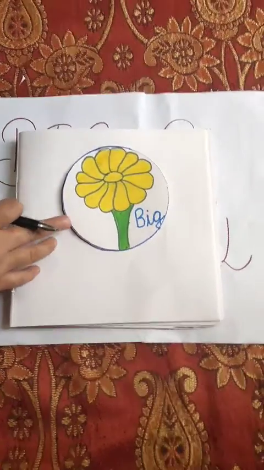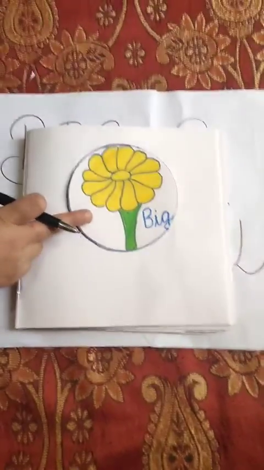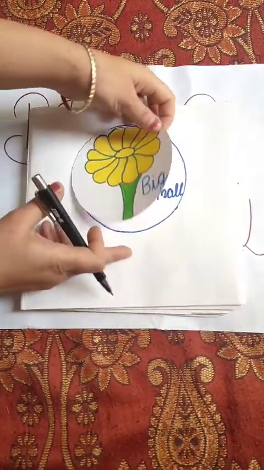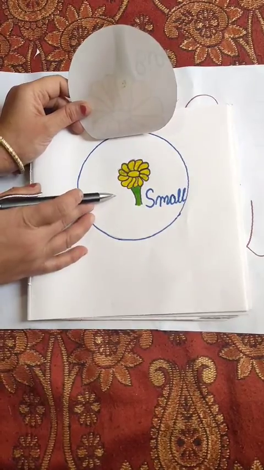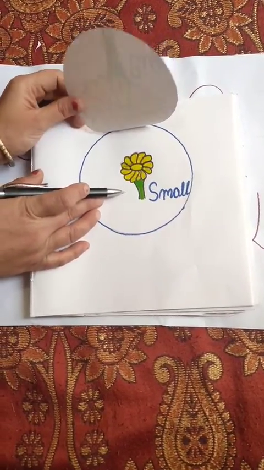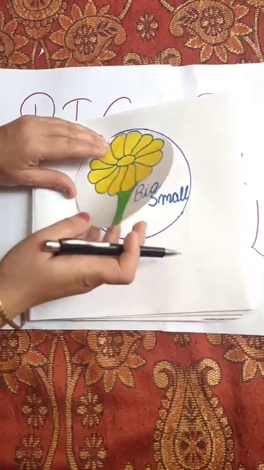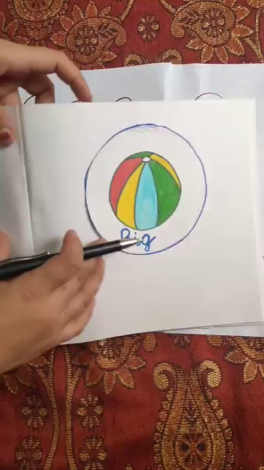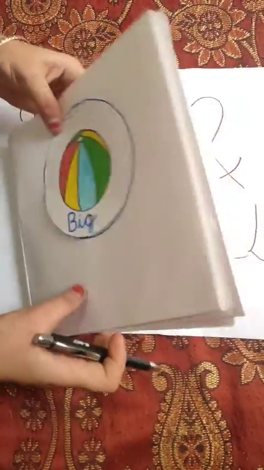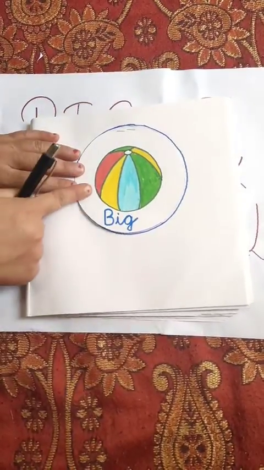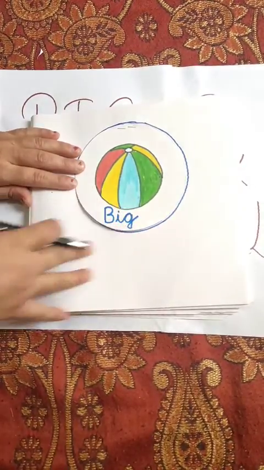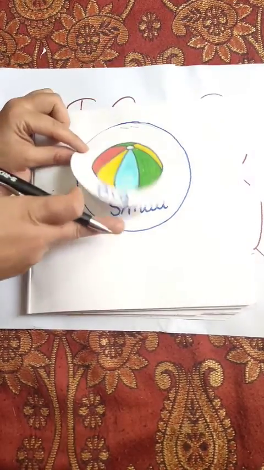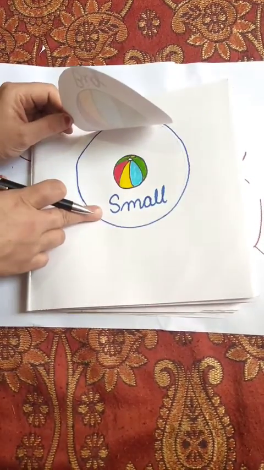As you see children, here I am having a flower. This is a big flower and this is a small flower. A big flower and a small flower. This is a big ball and this is a small ball. A big ball and a small ball.